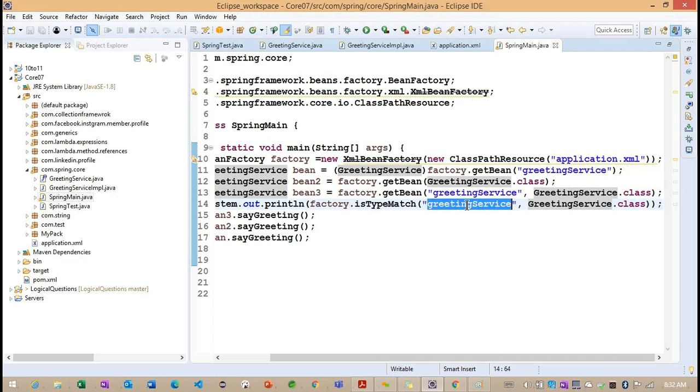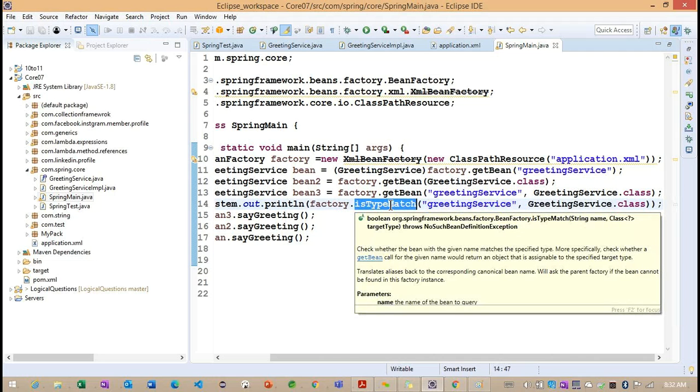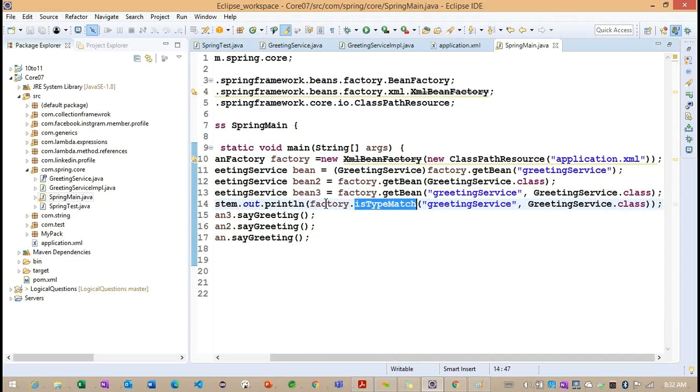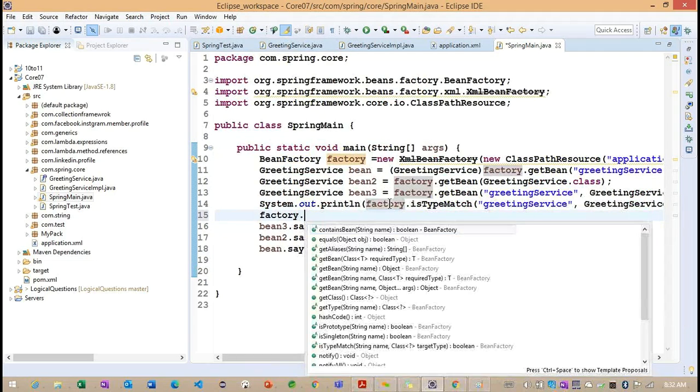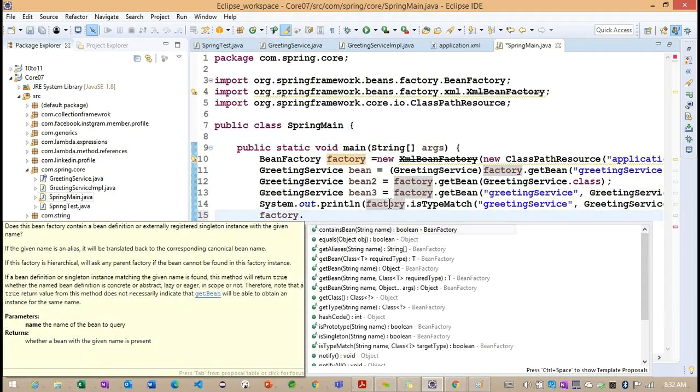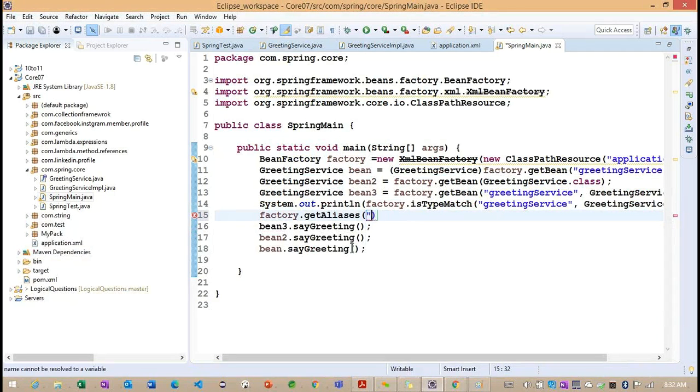Getting the point? In real time, sometimes we are not sure of the type, so we can use this method, write a condition, write the code, and implement whatever method we are trying to call, right? So this is the purpose of this type match. And now I want to provide another one, factory dot, what are the methods we are having? We identified alias names here. So what are the alias names we are having for this particular greeting service?